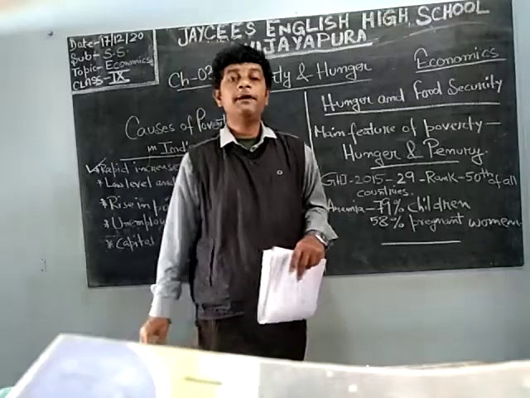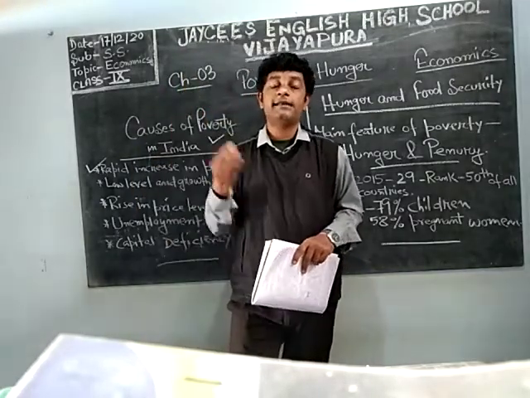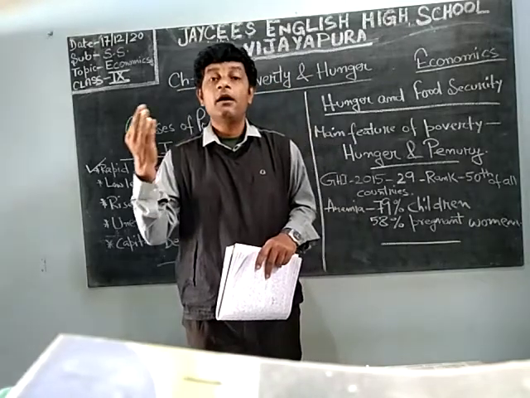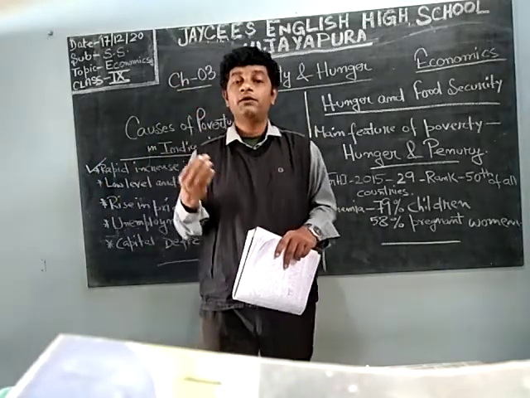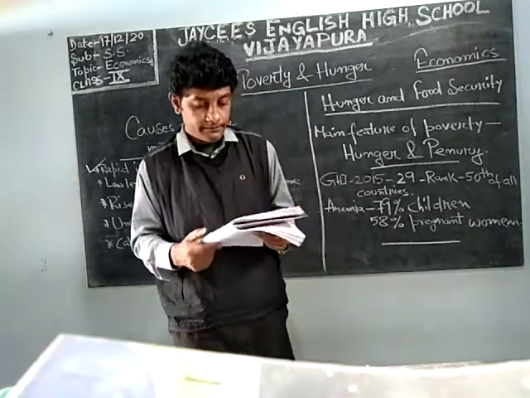If the population increases or is high, what happens? There will be scarcity of work, jobs will be less, income will be less, and poverty will be there.